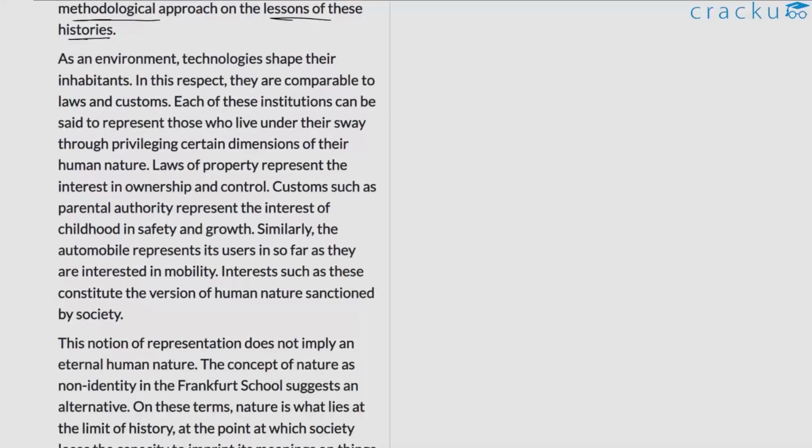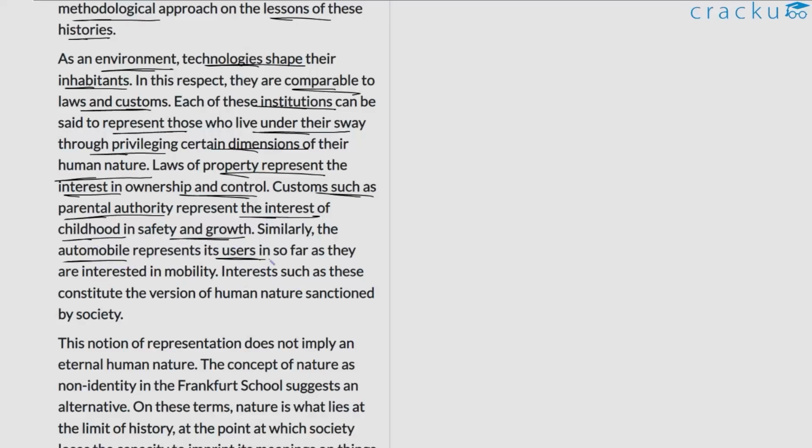Let us move forward. As an environment, technologies shape their inhabitants. In this respect, they are comparable to laws and customs. Each of these institutions can be said to represent those who live under their sway through privileging certain dimensions of their human nature. Laws of property represent the interest in ownership and control. Customs such as parental authority represent the interest of childhood in safety and growth. Similarly, the automobile represents its users insofar as they are interested in mobility. Interests such as these constitute the version of human nature sanctioned by society.